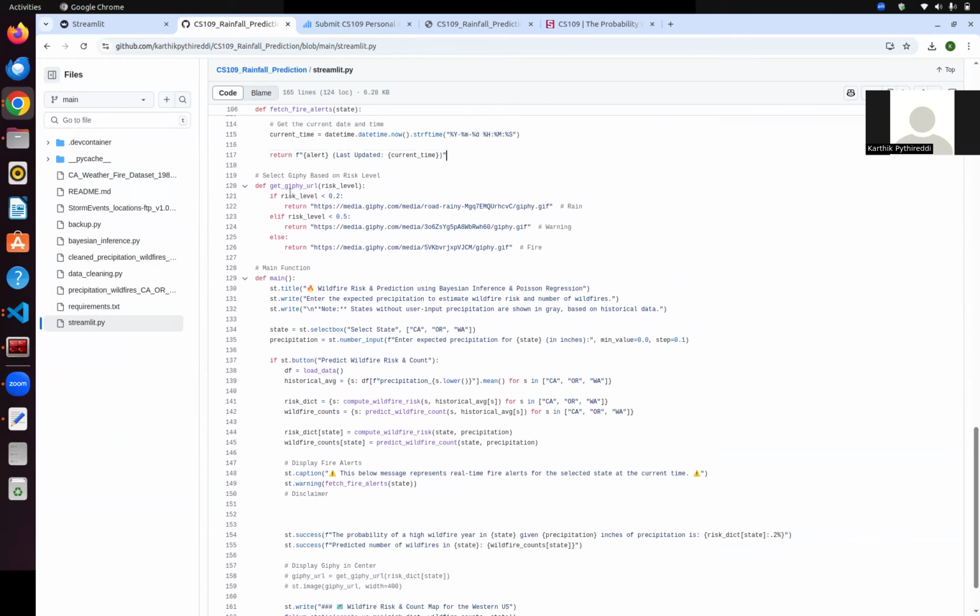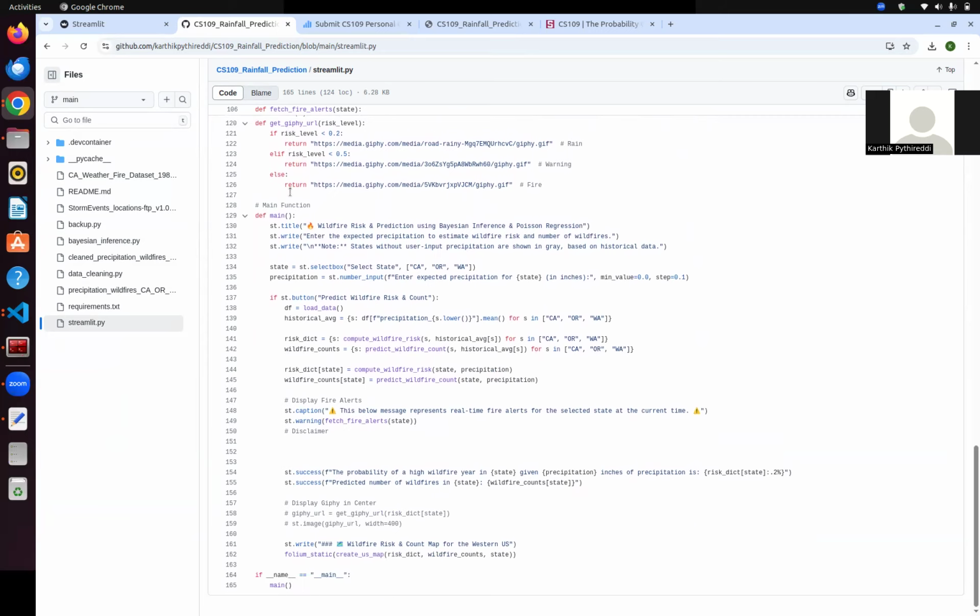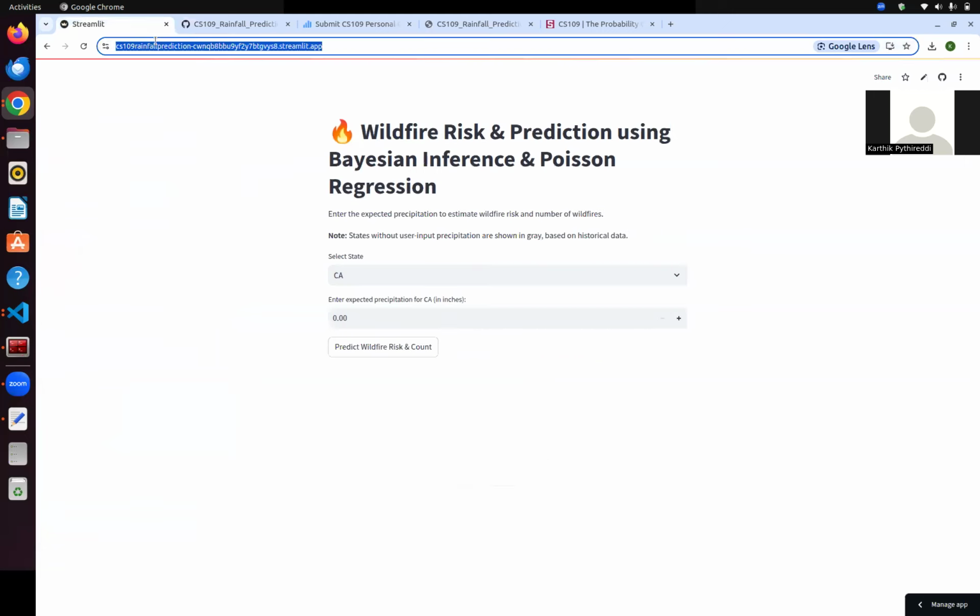Once we have everything, we also apply some GIFs just to say what the current warning or risk level is. But this is the main function which pretty much applies everything. And the data we are getting from previous functions is written to the Streamlit app using st.write and other respective Streamlit modules. So I will just show you how the app works in action.